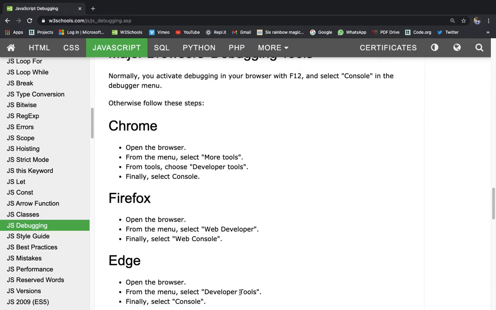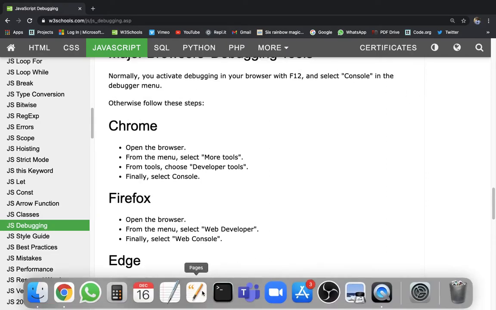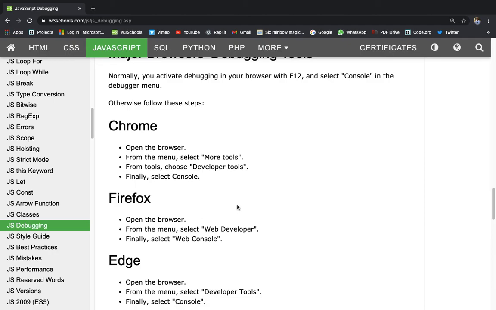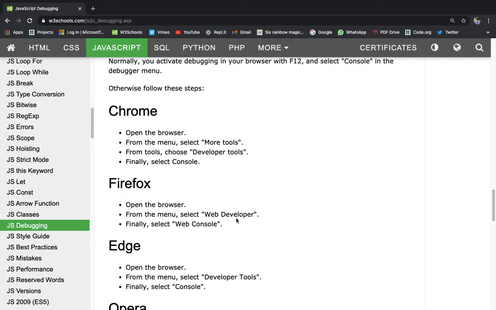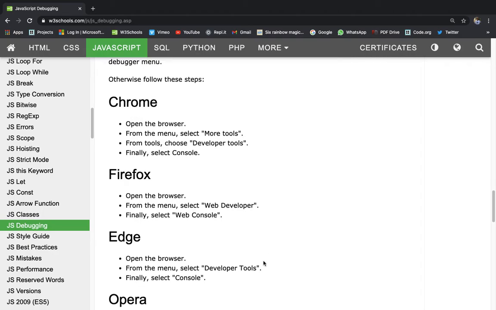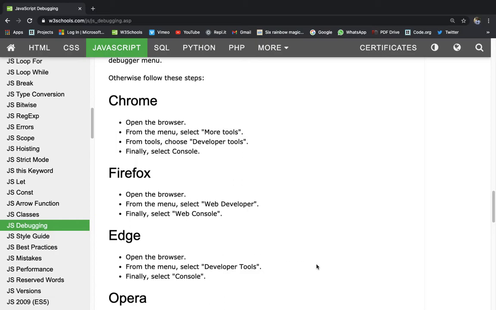Firefox, I really don't have Firefox. I could have shown you what happens in Firefox also. So let's read it. Open the browser. From the menu, select web developer and finally select web console. Okay. So this is how we open the developer tools in Firefox. In Edge, open the browser first. From the menu, select developer tools and finally select console.